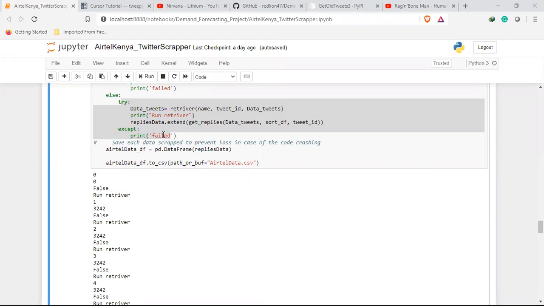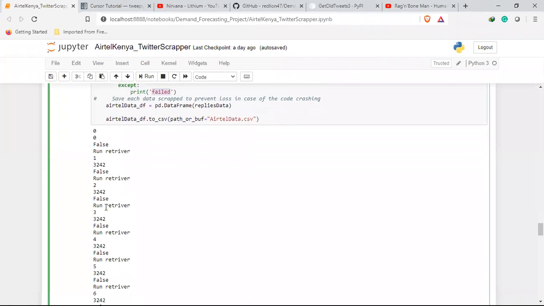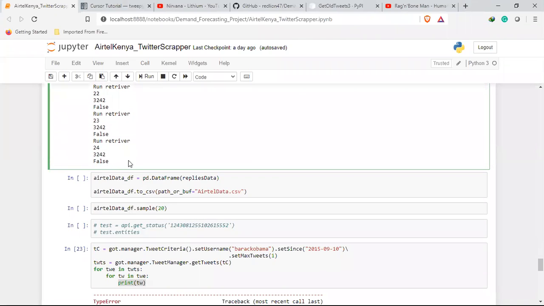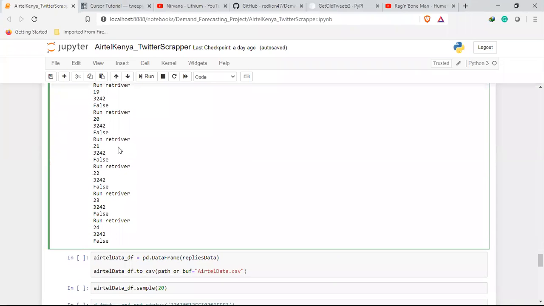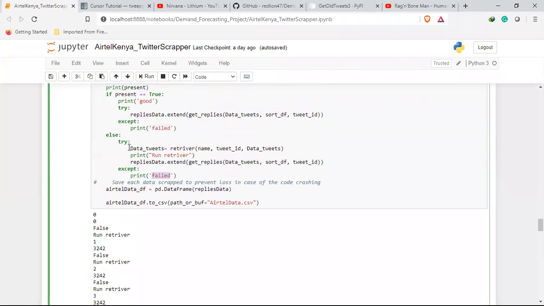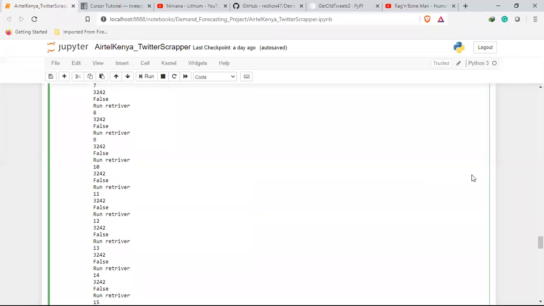Now, you'll notice there's somewhere whereby it said failed. Let me see if I'll get there. False. No, not this one. But there's a different code whereby it showed me failed, meaning that there was some error somewhere here, which mostly I would have suspected to be this one, because it's going to retrieve from online, and if it crashes, it automatically goes here and says the retriever has failed.